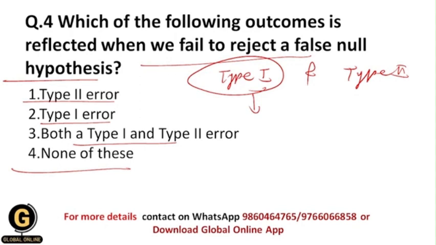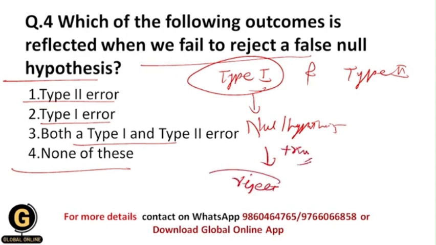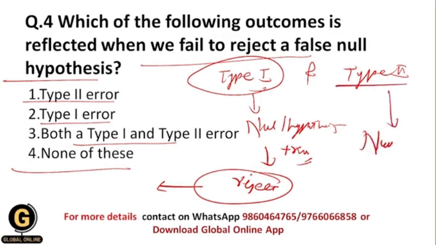Okay, so within the type 1 error, when will it happen or what is the outcome? So basically whenever there is a null hypothesis, okay, and you are going to reject the null hypothesis, though it is true, okay, this null hypothesis is true, but still I am going to reject it. So in that case type 1 error will happen. And in what situation does type 2 error happen? So whenever there is a null hypothesis, okay, and this null hypothesis is false, but I am not going to reject it, so I am going to accept it.